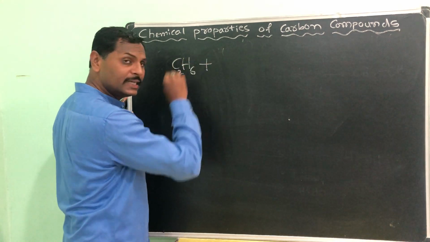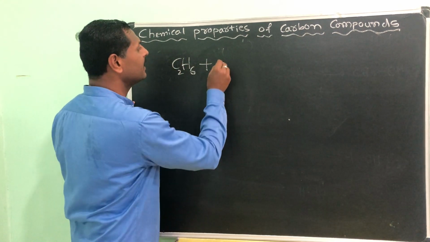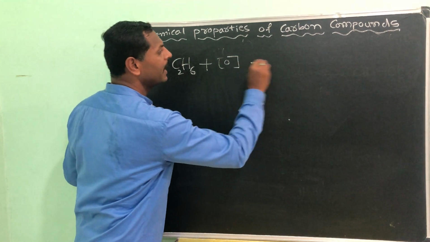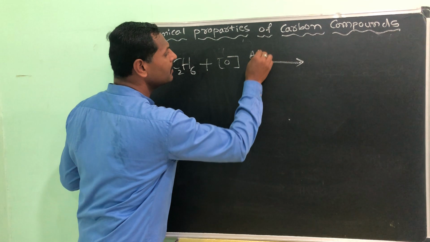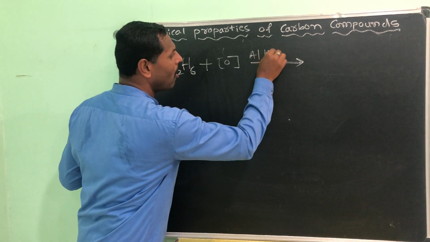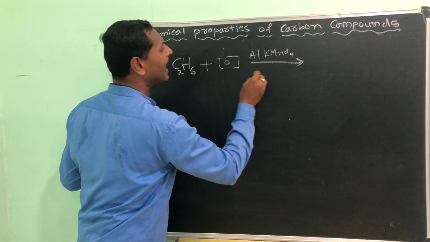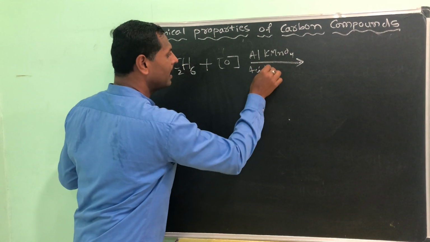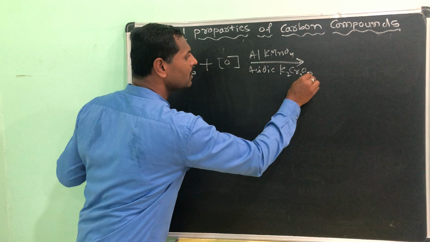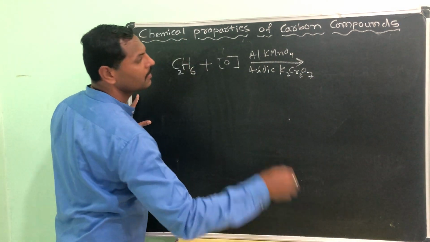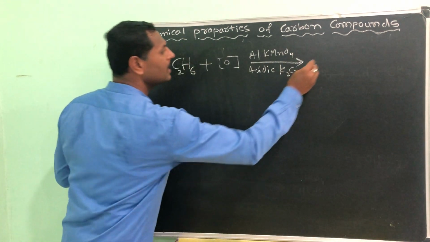As we just did it in the oxidation, take a nascent oxygen in presence of alkaline KMnO4 or acidic K2Cr2O7, potassium dichromate.